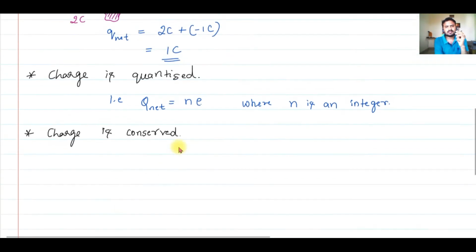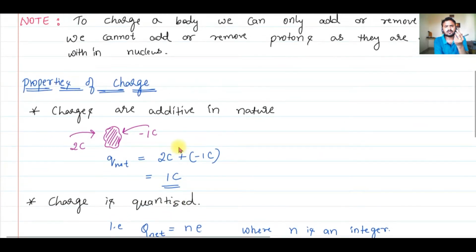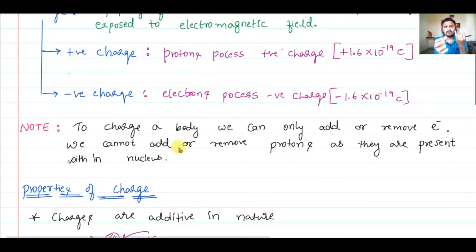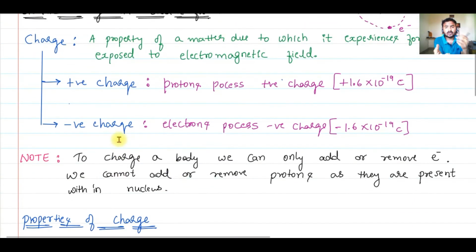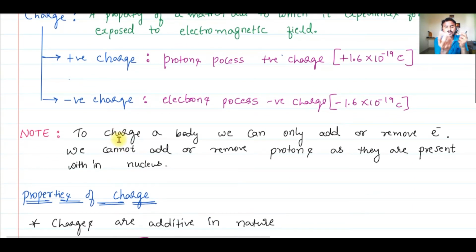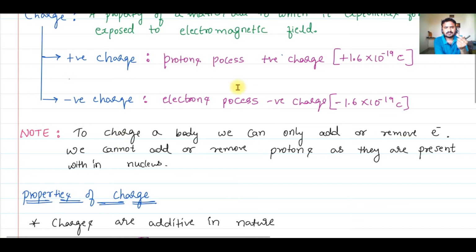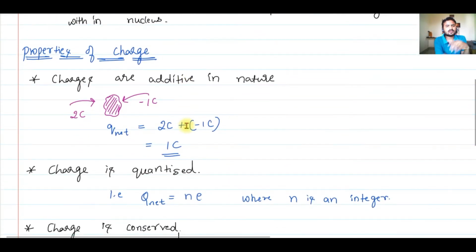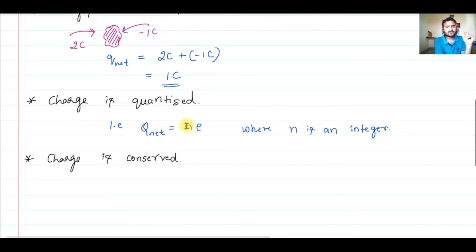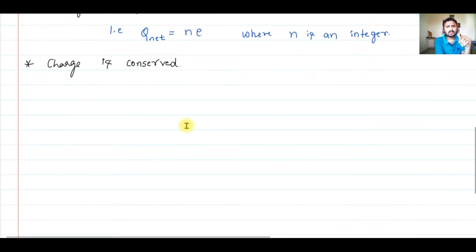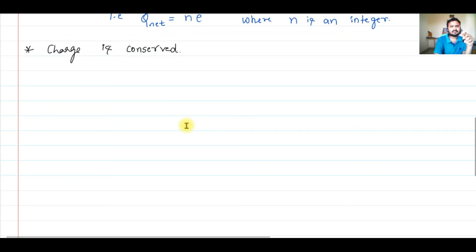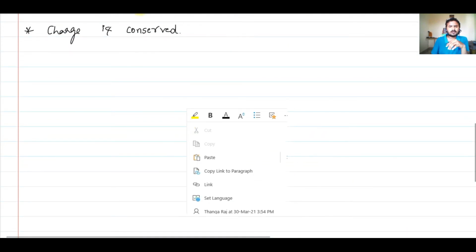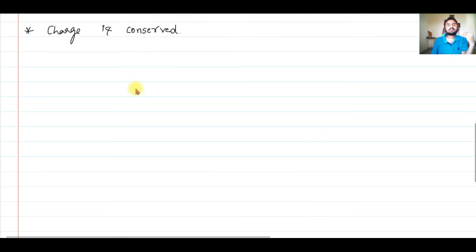Now we have discussed the basics of what is charge, what are the two types of charge, and how can we charge a body. And what are the basic charges, like protons and electrons, and how do we charge a body by adding or removing electrons, and what are the properties of charges. Now we will discuss methods of charging a body, the different methods by which we can charge a body.